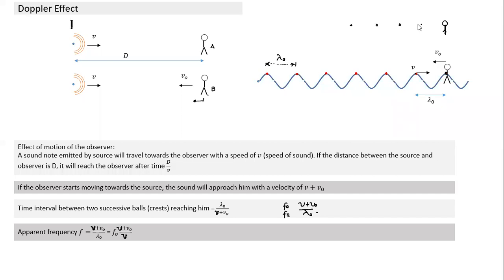They are not falling down as it happens in case of gravity. And you are catching the ball here. You are catching a certain number of balls in a second, but you get greedy. You want to catch more balls in a second. What will happen when you start moving in this direction? The number of balls caught by you in a second will increase, and the frequency will increase. And if you get lazy, if you move away, what will happen?